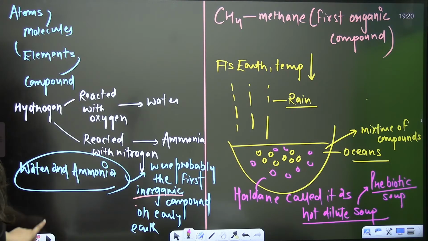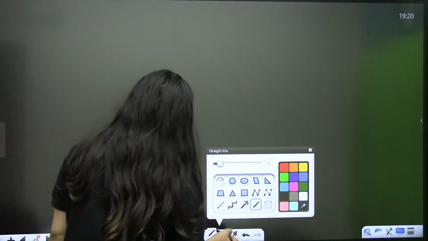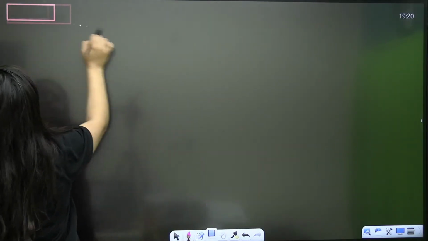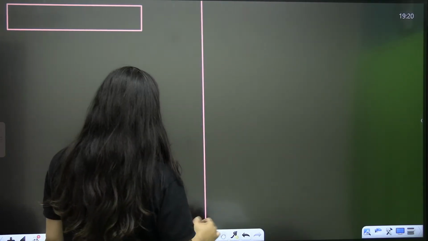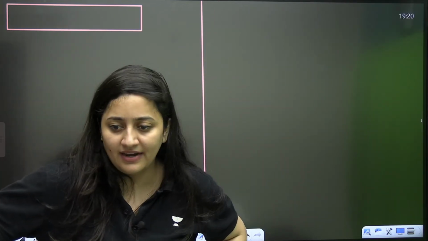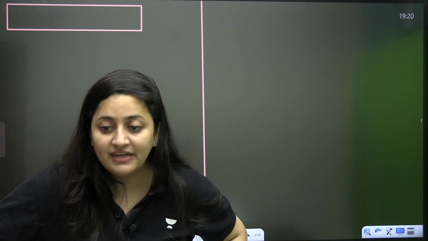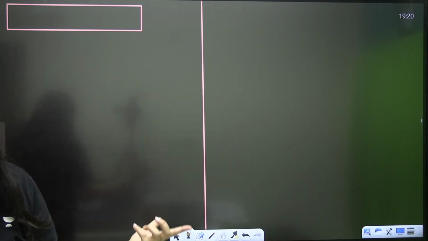Sure. So this is all about the chemical evolution. Now come to the biological evolution. When it comes to the biological evolution, I cannot directly say that we figured out this is the year and that's how the first life arose. No, we literally cannot say that. It's just that many scientists conducted many experiments, and on the basis of those experiments, they explained that yes, that can be the possibility.